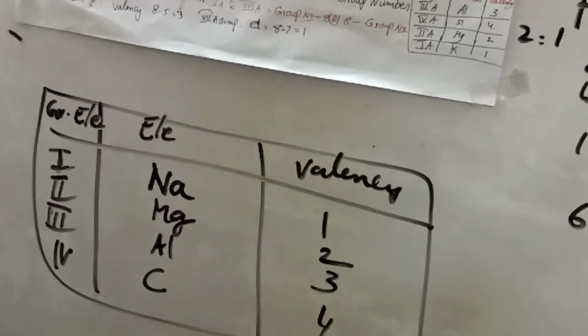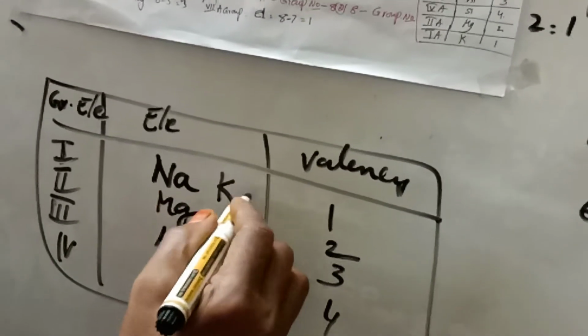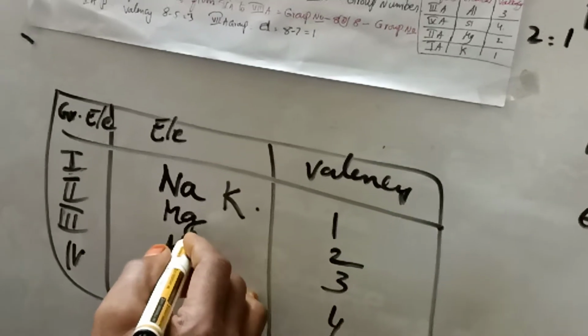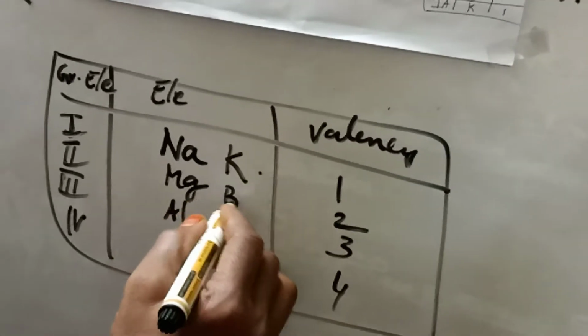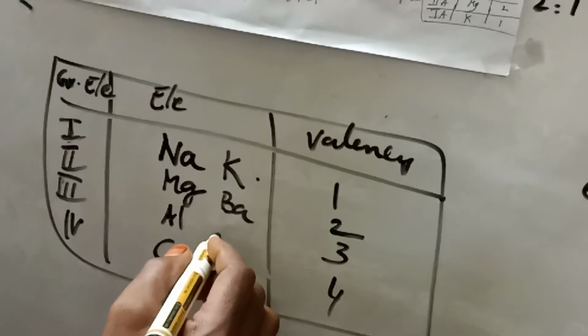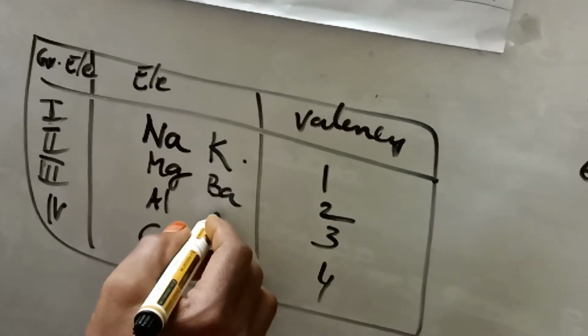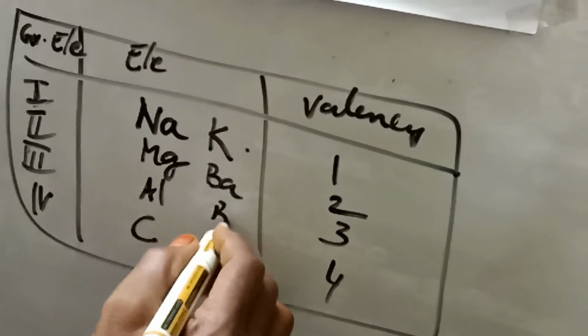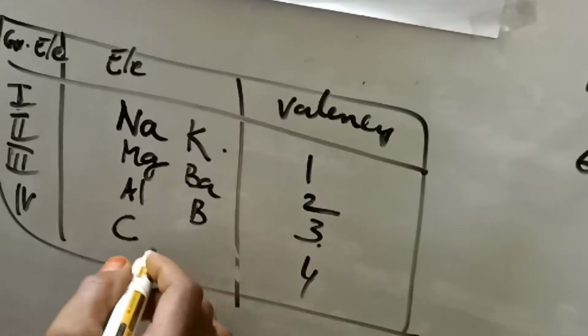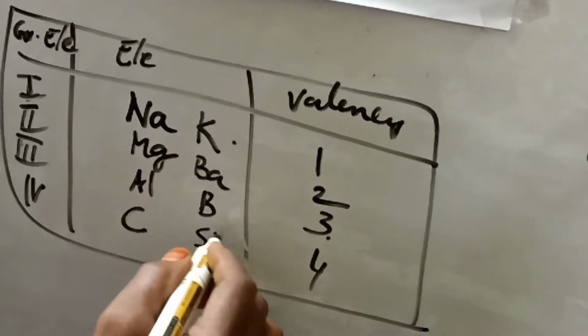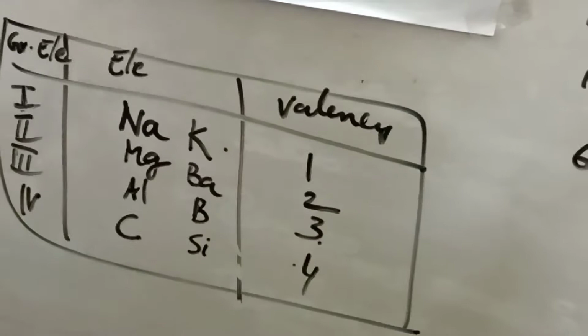In place of sodium, if we take potassium, valency is also 1. In place of magnesium, barium, also valency 2. In place of aluminium, boron, also valency 3. In place of carbon, silicon, its valency is 4.